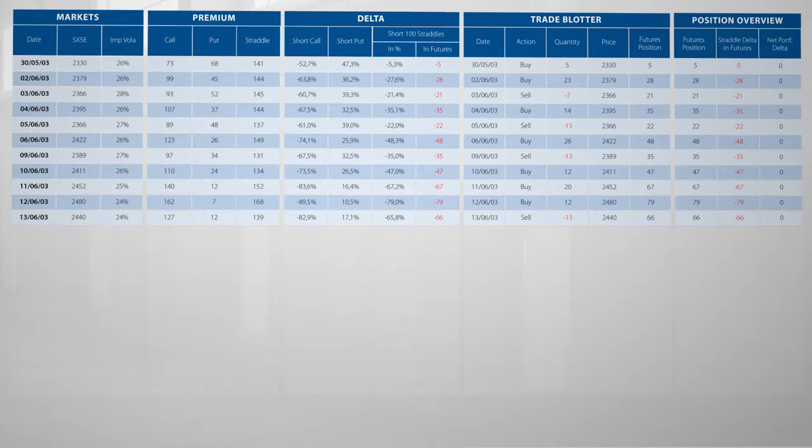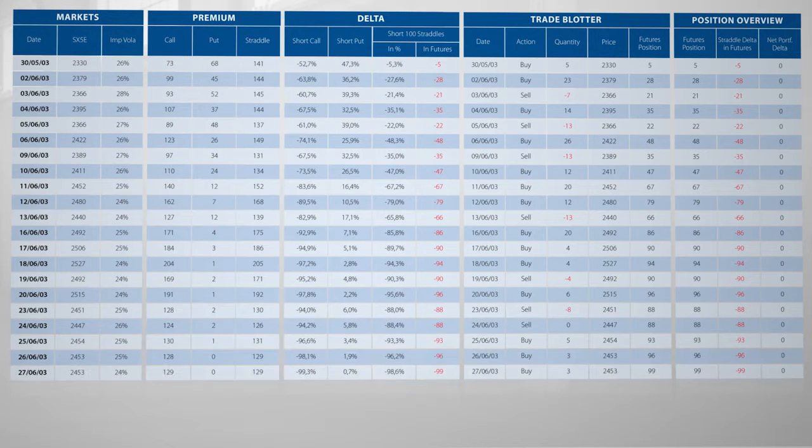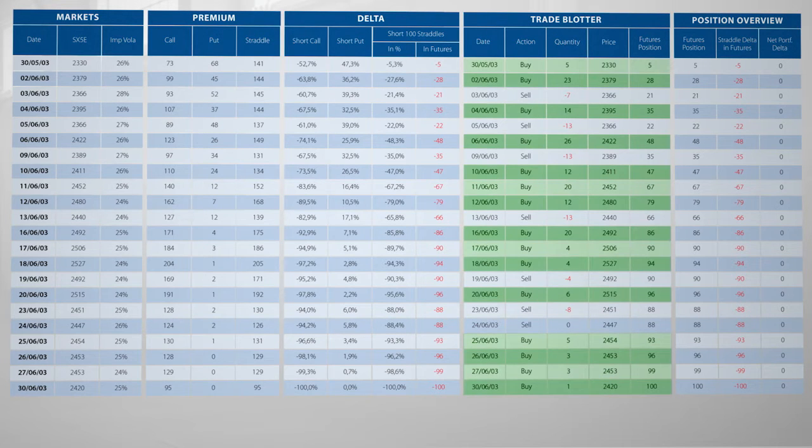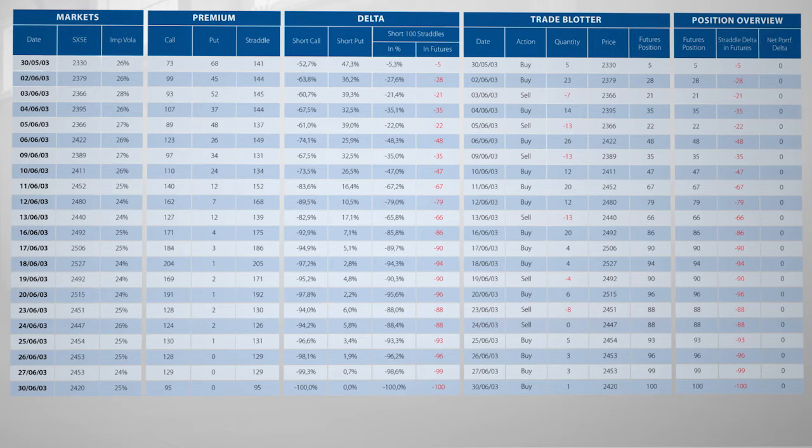We can now let this process run for a few days, so that until month end, the following trade plotter is built up. Okay, what is this telling me? Well, we can see that every time the market went up, we had to buy futures, and every time the market went down, we had to sell futures. This trade plotter is showing us 2 things. First, it lists the history of all transactions that we need to compute our P&L.